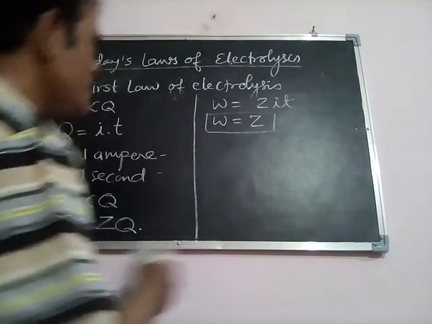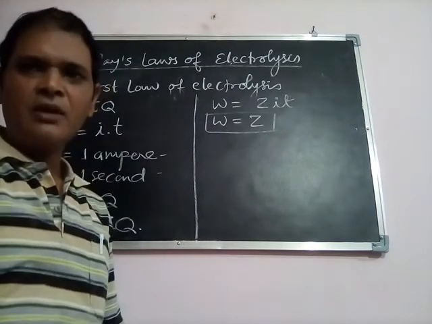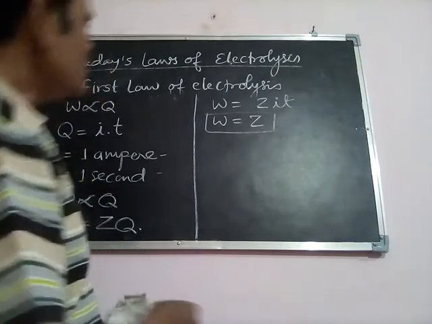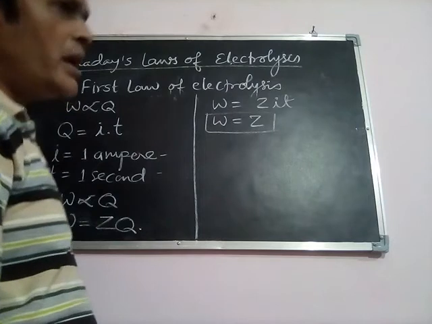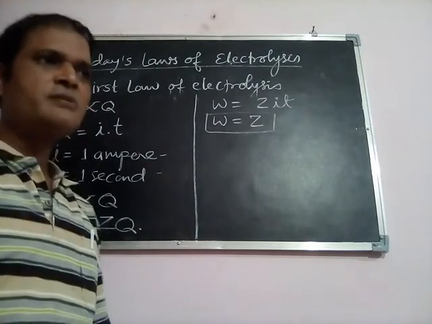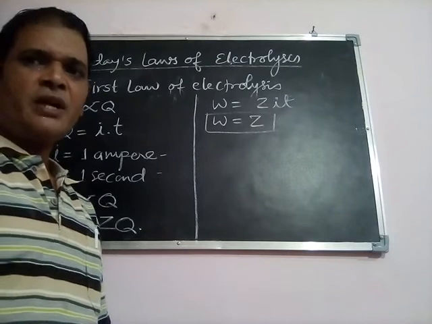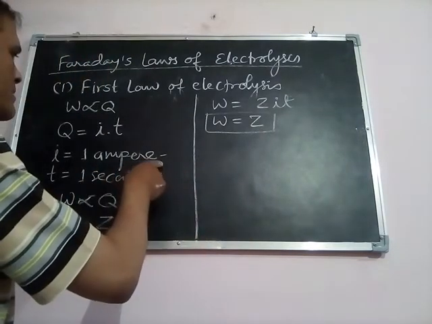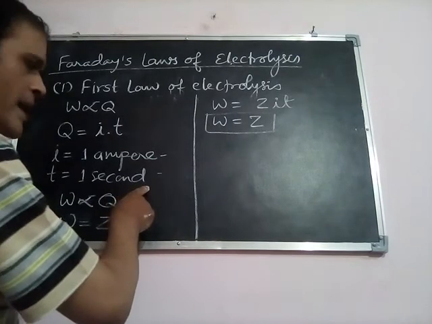So what is the definition of electrochemical equivalent or Z? Electrochemical equivalent is the amount of substance liberated when 1 ampere of electric current is passed for 1 second on any electrode.